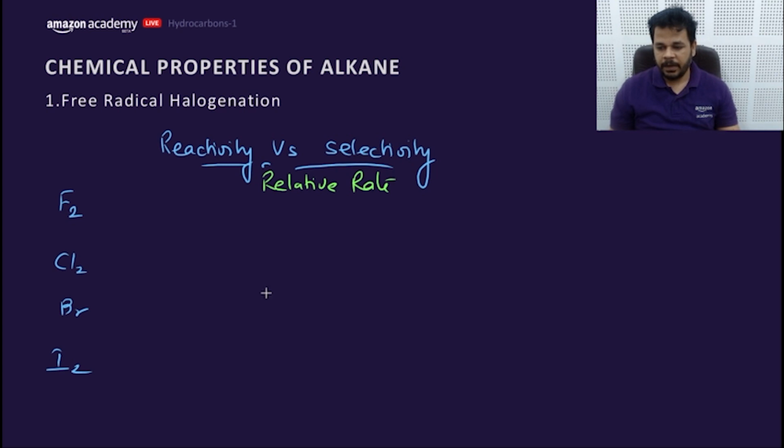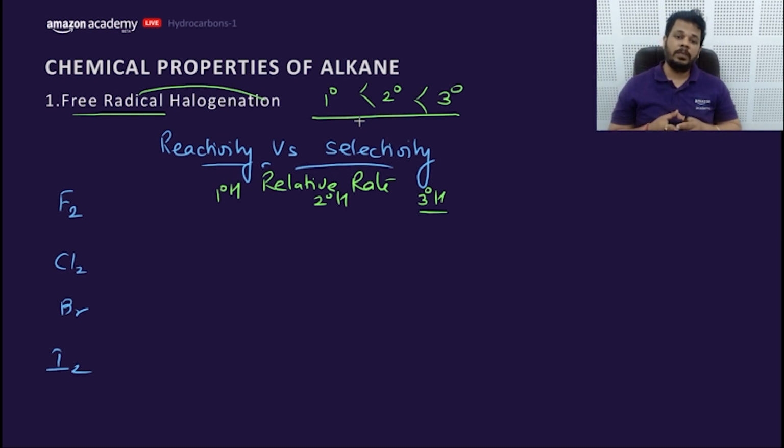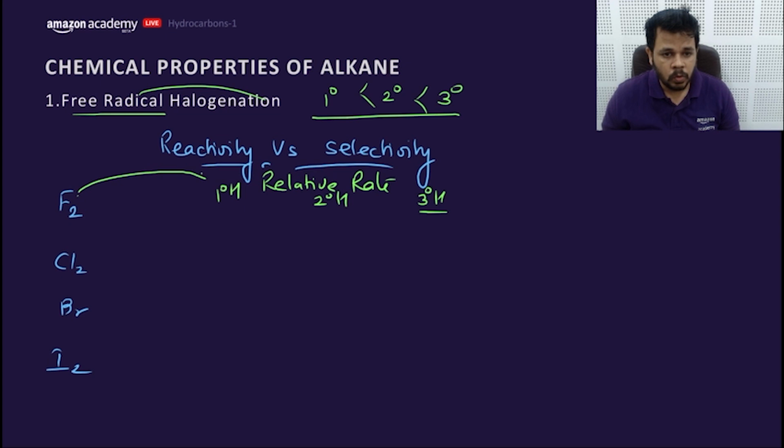Yes, obviously F2. F2 is so reactive, it will not look for the 3 degree hydrogen, as it is free radical halogenation. So a free radical is formed: 1 degree free radical, 2 degree free radical, 3 degree free radical, and the stability of the 3 degree radical is more compared to the 2 degree and 1 degree. So F2 is so reactive that it reacts with the same rate. Either it is 1 degree hydrogen or 2 degree hydrogen or 3 degree hydrogen, the relative rate will not change.